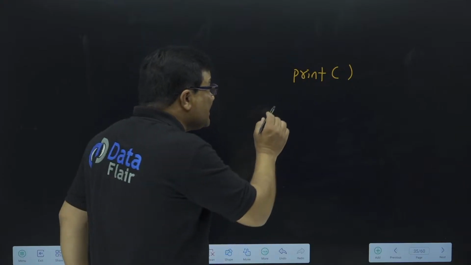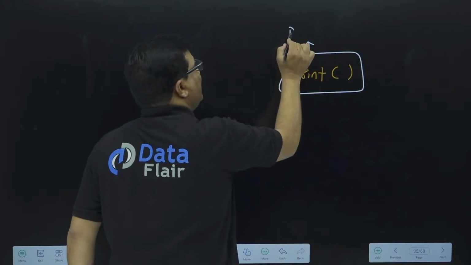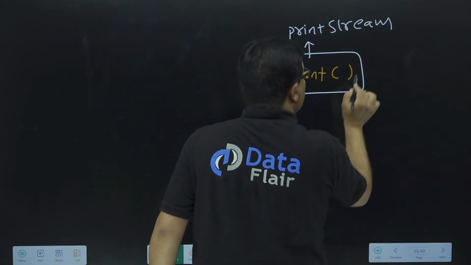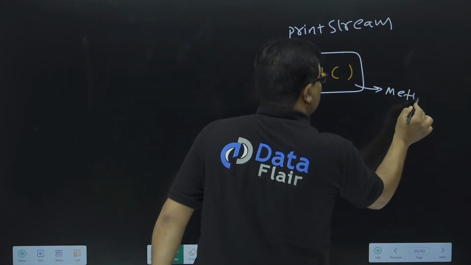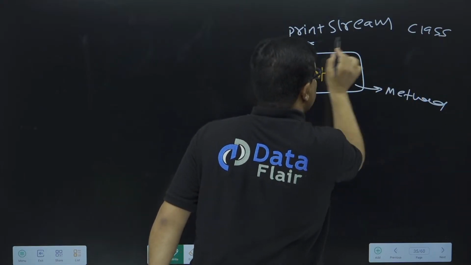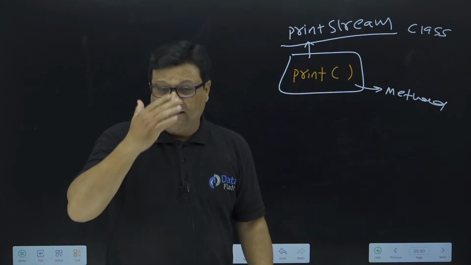This print method belongs to a class which is called the PrintStream class. Print is a method, but this method belongs to a class called the PrintStream class. Please try to understand this concept very carefully. Print is a method.